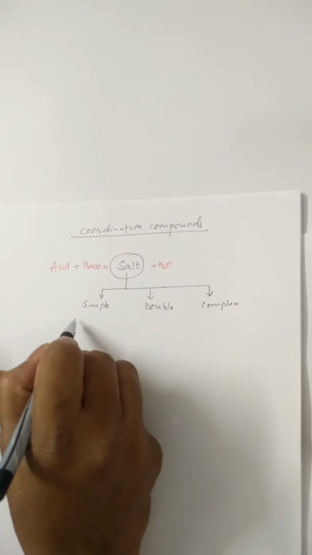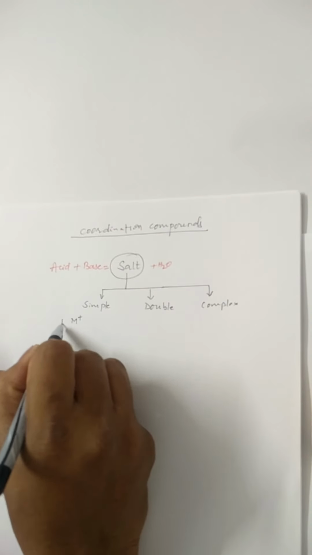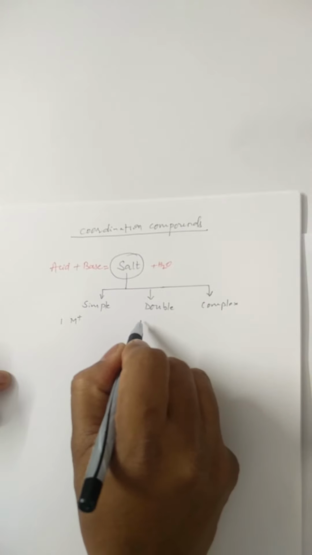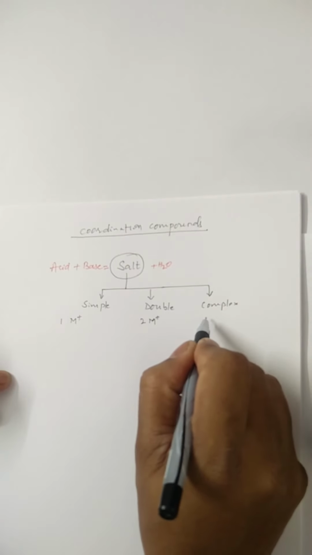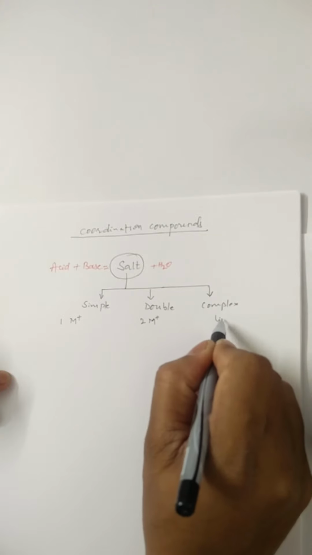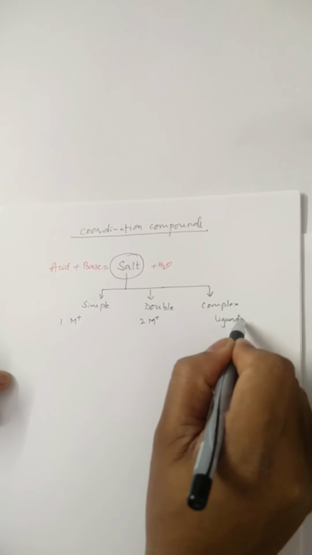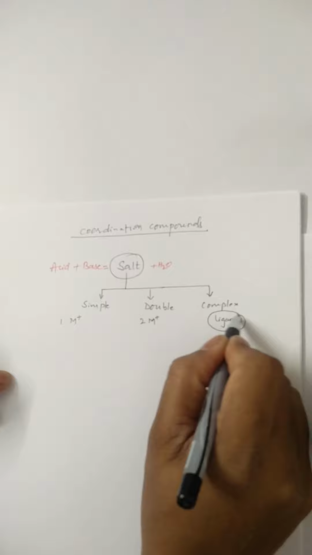Simple salt is made up of only one metal ion, whereas double salt is made up of two metal ions, whereas complex salt has one metal ion along with some special substances which are called as ligands. We'll deal with this separately.